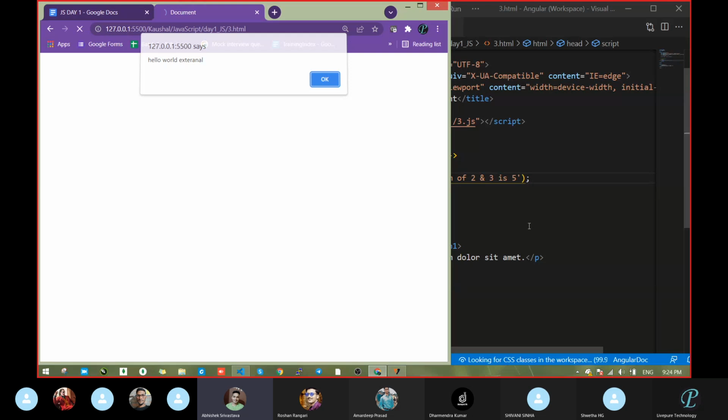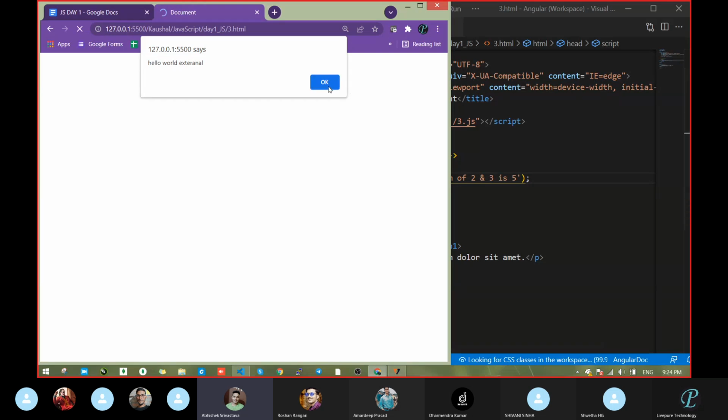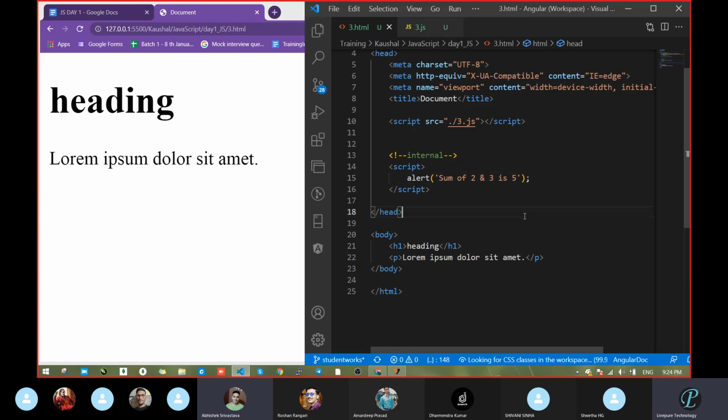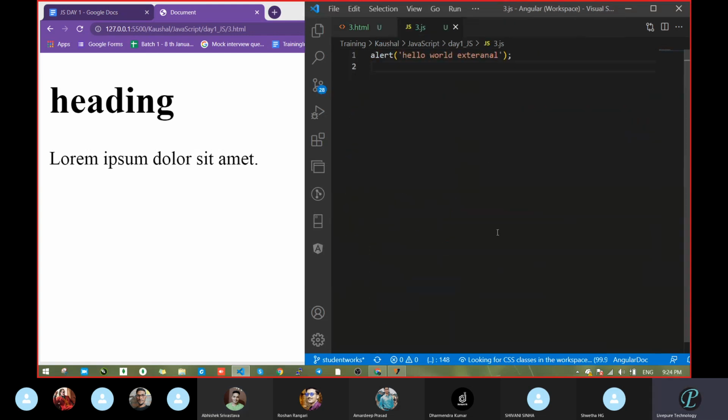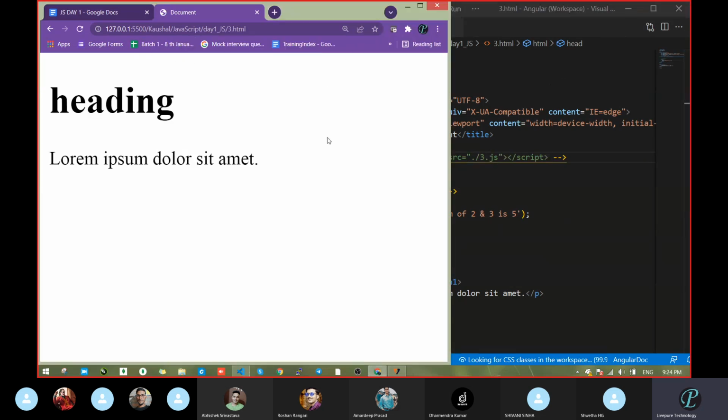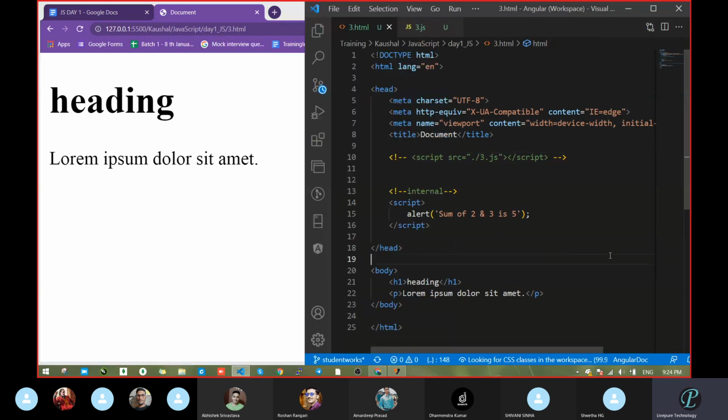Sir, you are doing this in the console. Where is the console? Sir, it's not showing in console. One second. Oh, external CSS is that one. External JS. See, I will not write external JS, mostly I will go with internal itself, but you have to write the external JS. Okay. I will also try, but mostly.